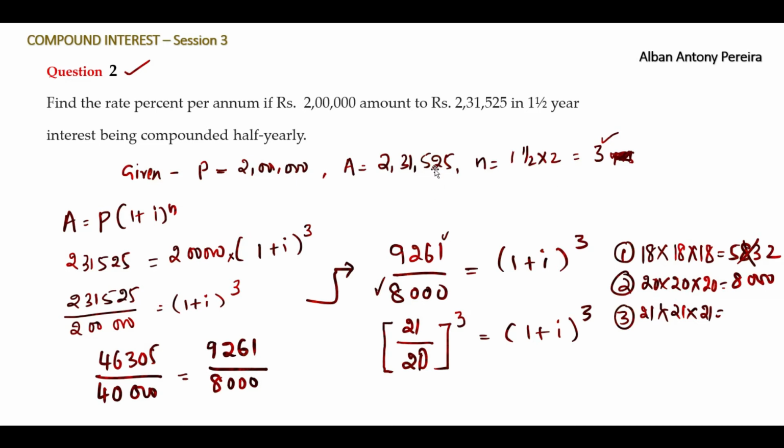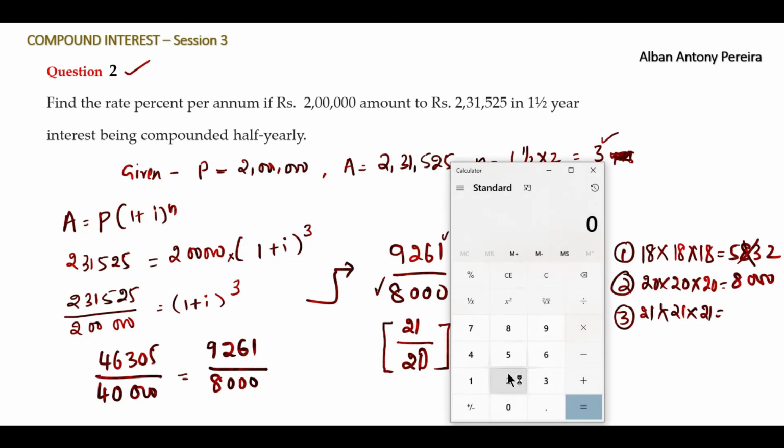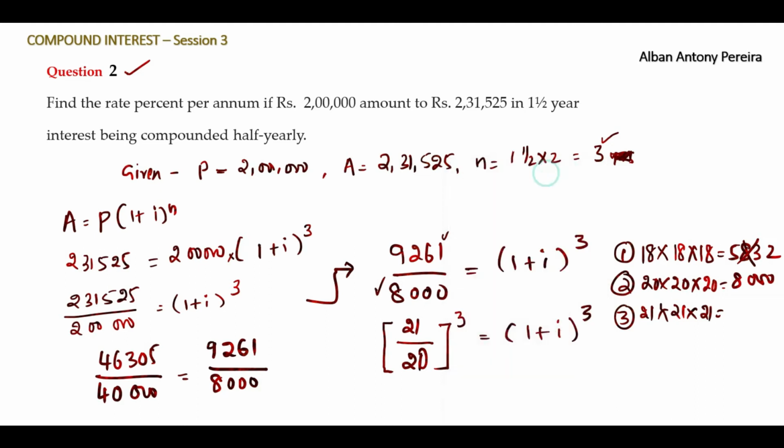Now divide 21 by 20 in the calculator. 21 divided by 20 is equal to 1.05. Write it here, 1.05 cube is equal to 1 plus I to the power 3. Should we simplify it further? Yes.